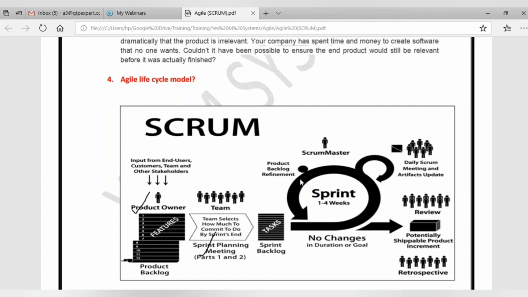For example, once one user story is developed, that particular user story will immediately be tested by the testing team members. If you go to the waterfall model, all the requirements should be developed, and only then the testing team is going to work on the application. But here that is not the case. If they take 10 requirements, whenever the first requirement is developed, the testing team will immediately complete the testing for that. So that's the process here.